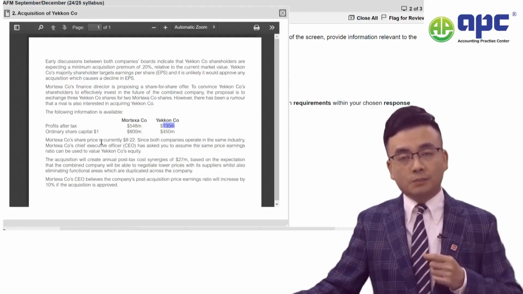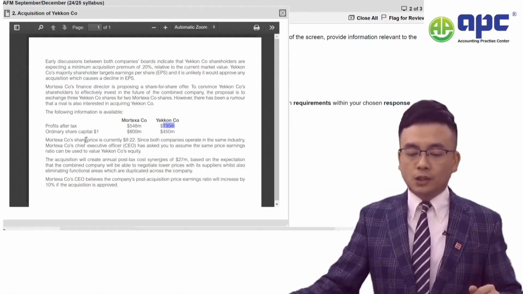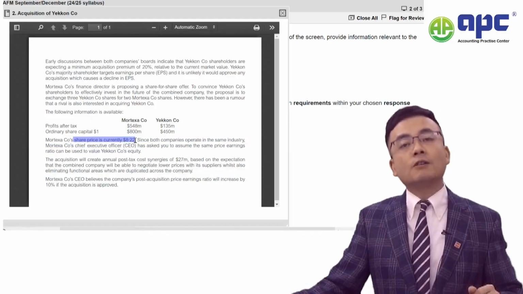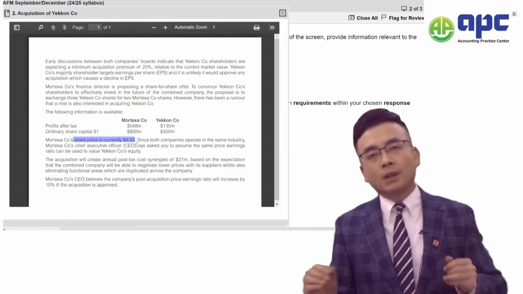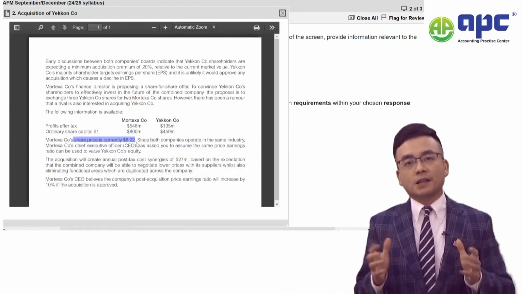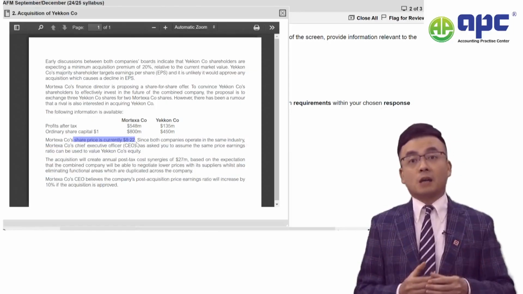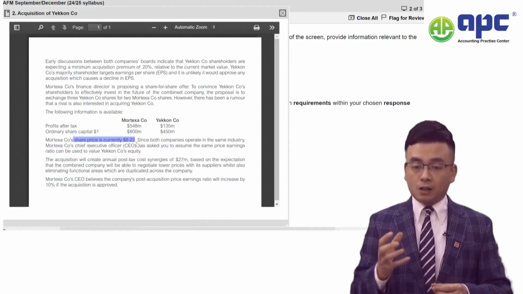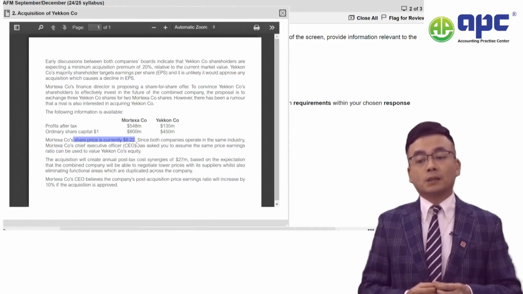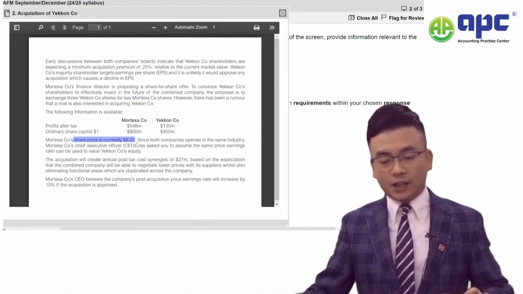However, because our company is a listed company, we're told that our share price is currently at 8.22. Now, if I were to use the market cap approach, which means the market capitalization approach, we take our share price and multiply it by the number of shares that we currently have.